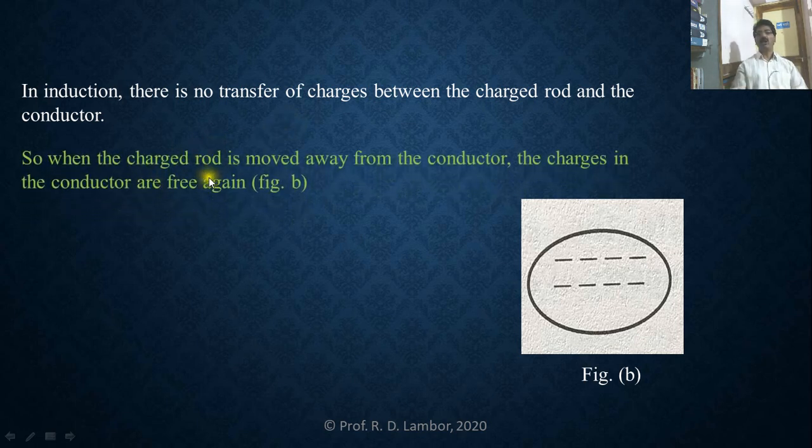In the diagram, the charged rod is not visible now. When the charged rod is moved away from the conductor, what happens? The positive and negative charges in the conductor are free again. Once again, they get back to their original places. So this is how we can explain the concept of charging by induction.